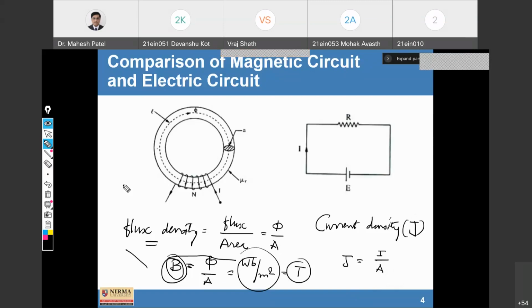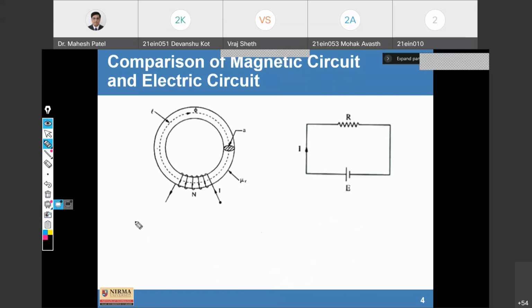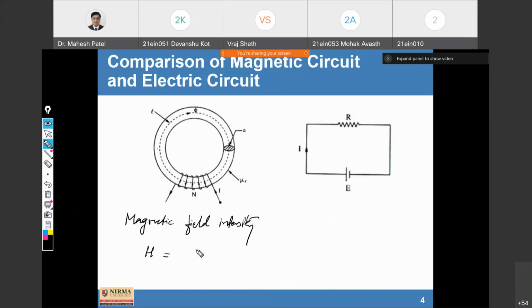Now the next is magnetic field intensity. It is abbreviated as H. H is nothing but Ni upon L. We know what Ni is: it is the MMF, magnetomotive force, upon length L.